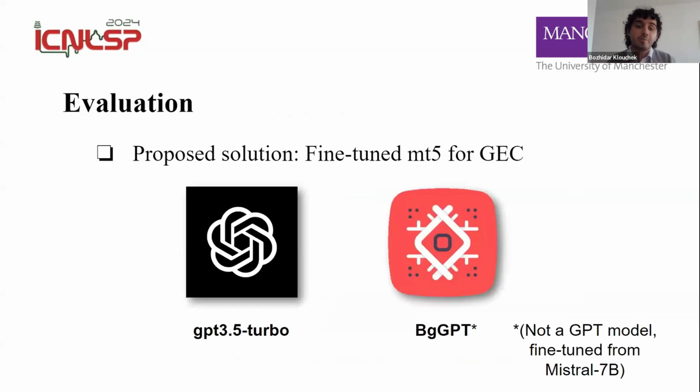We've chosen 2 models to compare against. Those are contemporary models, GPT 3.5 Turbo and Bulgarian GPT. Now, this is a very odd naming convention. Bulgarian GPT is not the GPT model. It's actually a fine-tuned version of Mistral 7B. So in order that no one gets confused, we use those 2 models to evaluate against our solution.